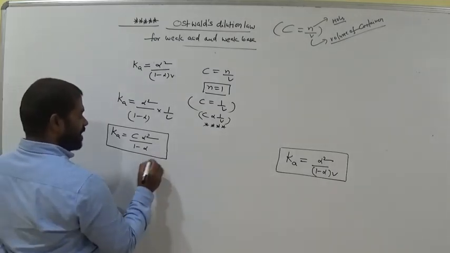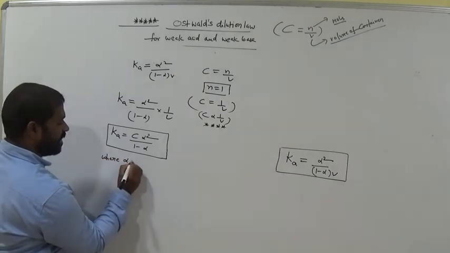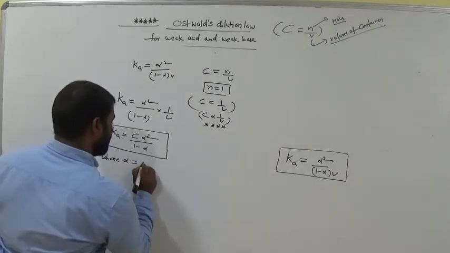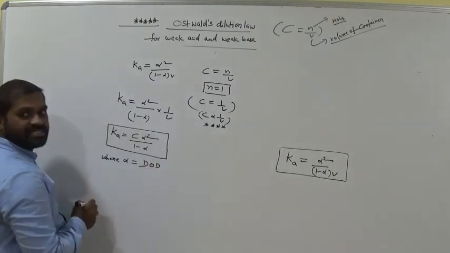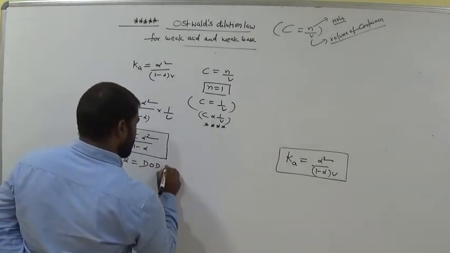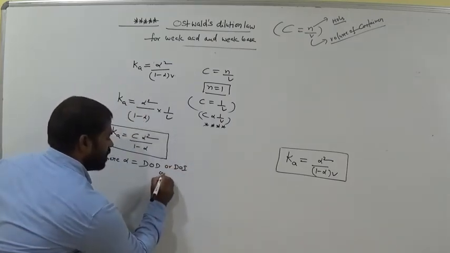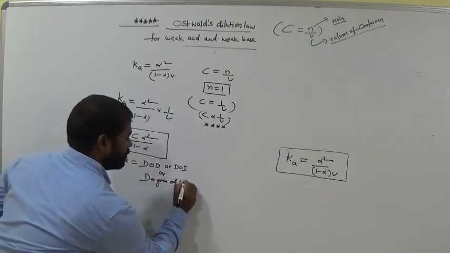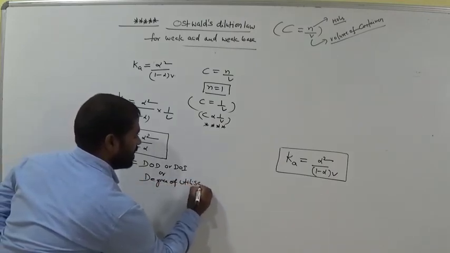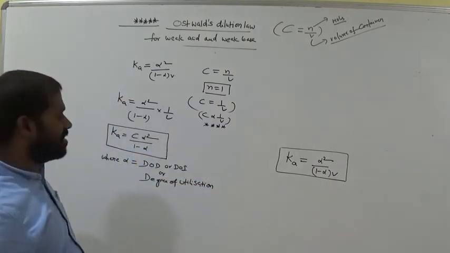Now what about alpha here? Alpha equals degree of dissociation, we call it, or degree of ionization, or degree of utilization also. That means how many molecules undergo ionization.